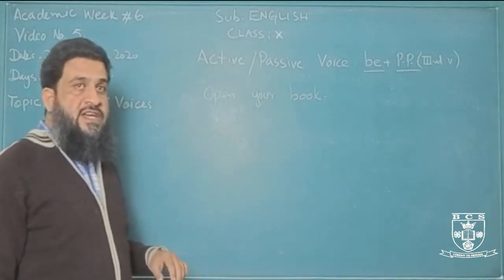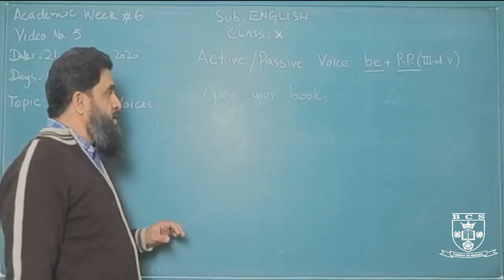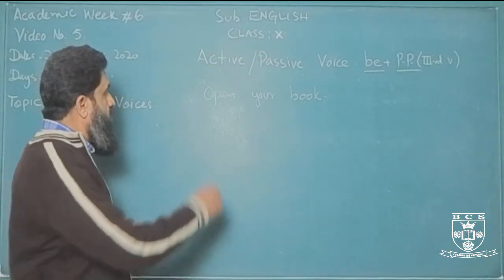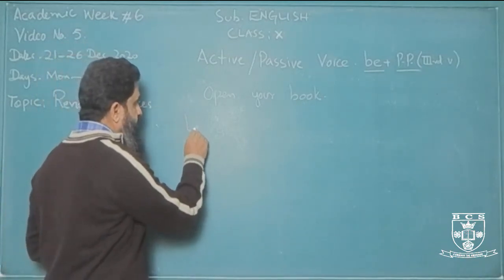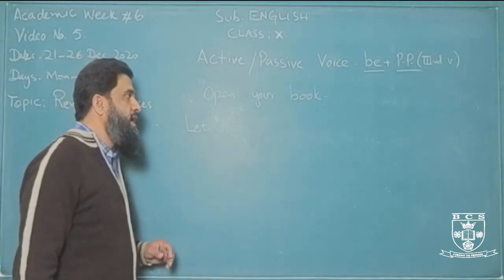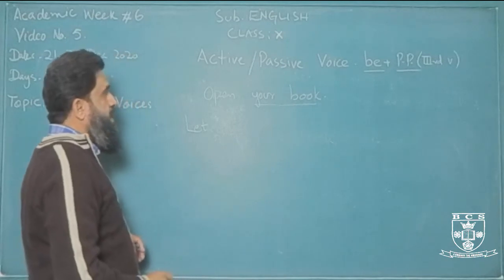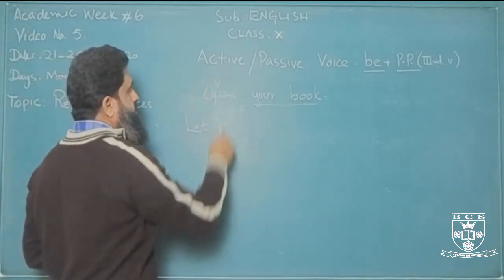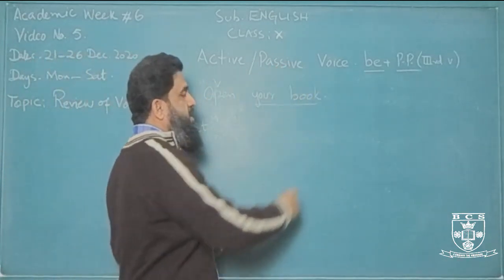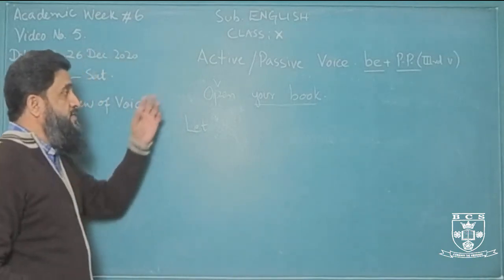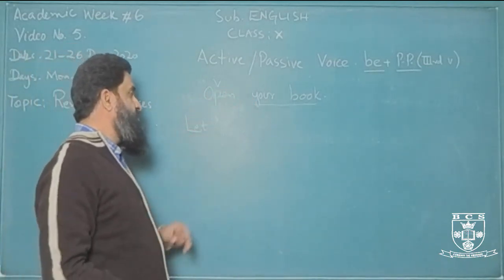If you want to change it into passive, we normally use let in the beginning. And then we place the object. Open is a verb, so whatever comes after the verb is the object; make it the subject place.